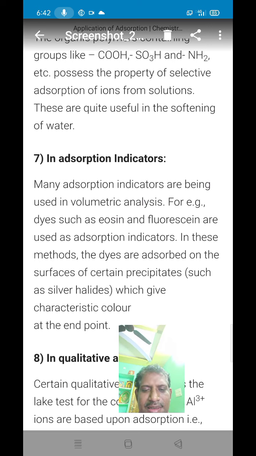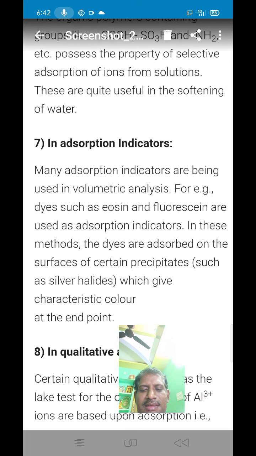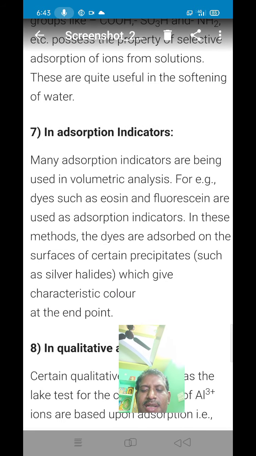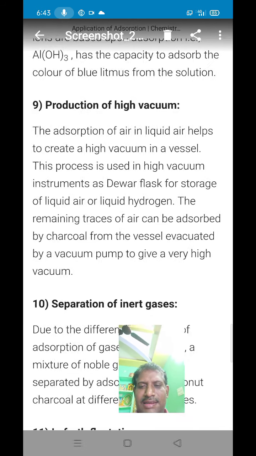In these methods, the dyes are adsorbed on the surface of certain precipitates such as silver chloride, silver bromide, etc., which give a characteristic color at the end point. Therefore, adsorption indicators play an important role in volumetric analysis.